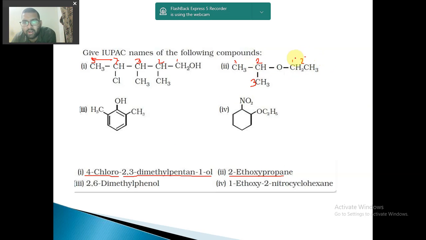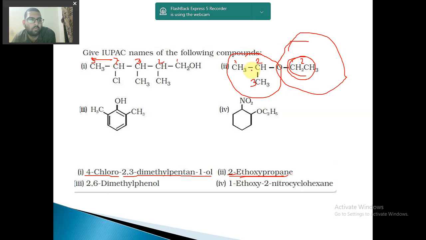There only 2 carbon atoms were there. So we call it ethoxy because more number of carbon atoms will fall in the alkane group. So this is my propane, but I name it so because the oxygen group is attached at 2nd position of carbon. So 1, 2 and 3. So at 2nd position this ethoxy group is present, 2-ethoxy, and this is my propane. Simple thing is there. Now see this.